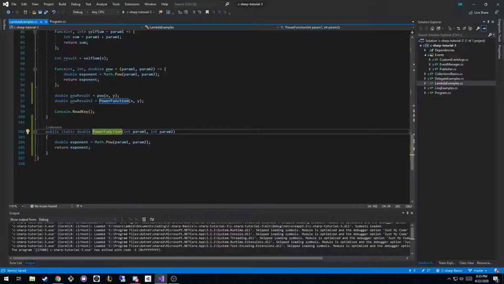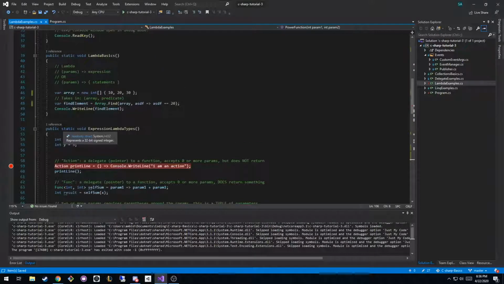Okay, so the pow function up here is doing the exact same thing as the power function, right? This one is just stored in a variable, whereas this one is actually written out in a function. The beauty of that is that I could use lambda expressions to set a variable or to use functionality without having to create a separate function to do it.